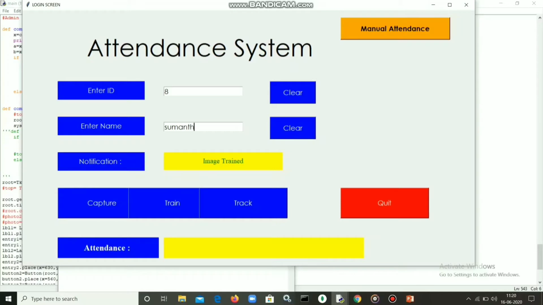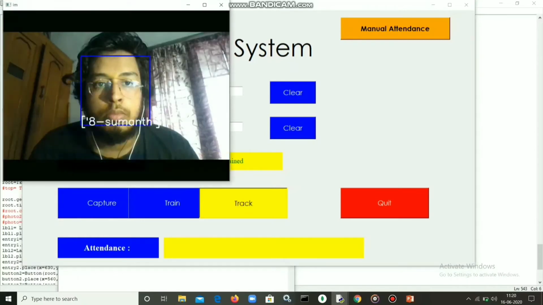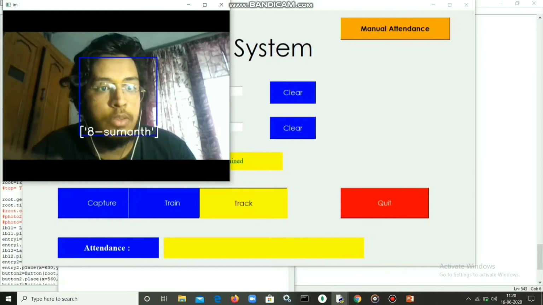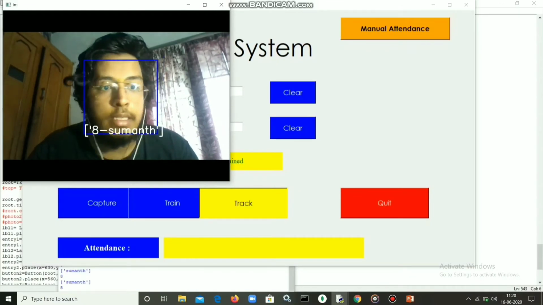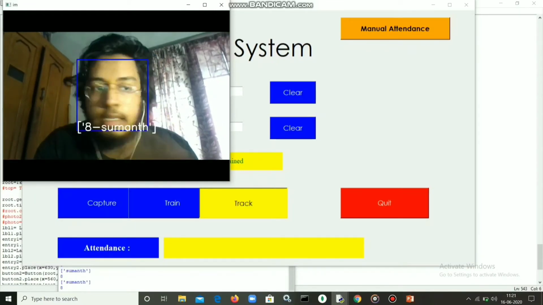Up to this point one part is completed, and the main part is the tracking module. That means whether the system is able to recognize our face from the images we have taken whenever we appear the next time. So coming to the track module, the face is open and it recognizes my name as Suman, and the ID is shown there.